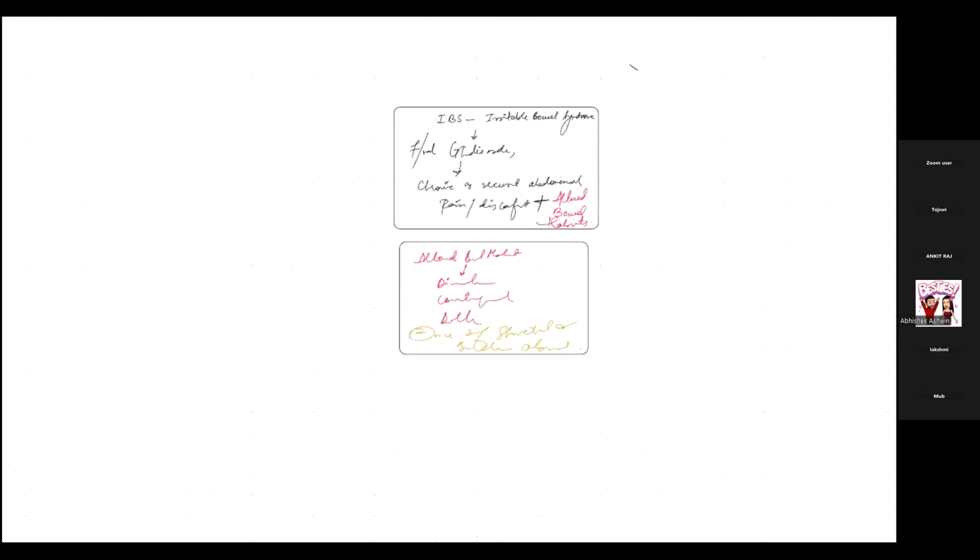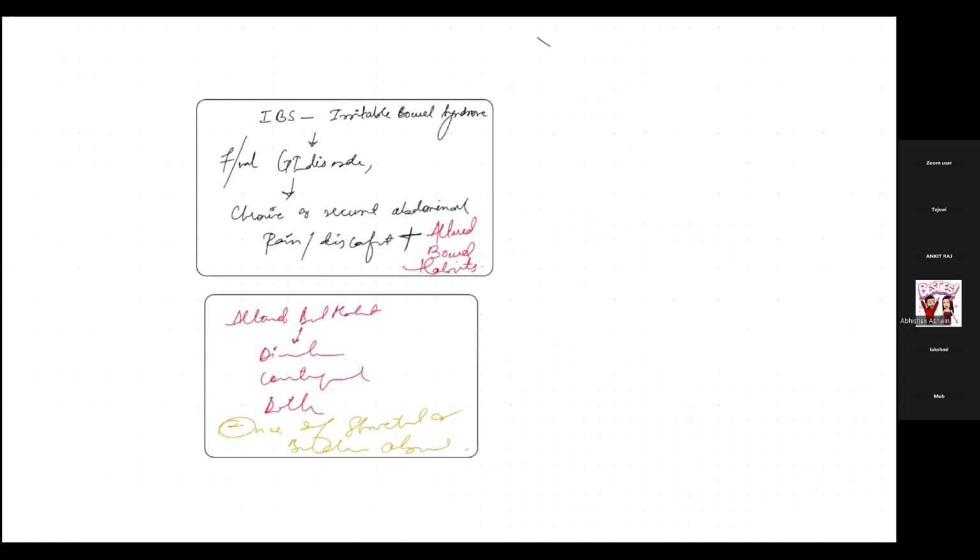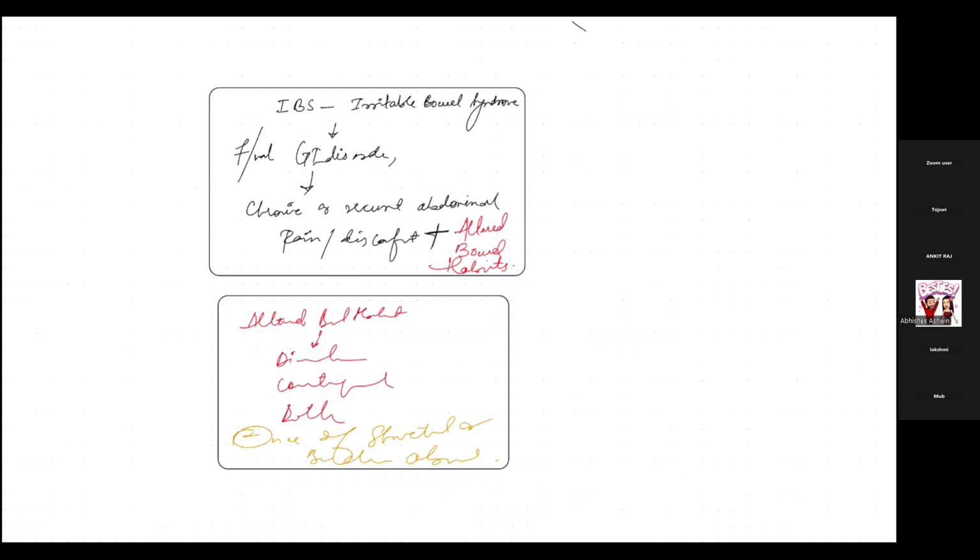I'll repeat it again that IBS, that is irritable bowel syndrome, is nothing but a functional GI disorder which is characterized by chronic or recurrent abdominal discomfort or pain with altered bowel habits such as diarrhea, constipation, or maybe both, in the absence of structural or biochemical abnormalities.